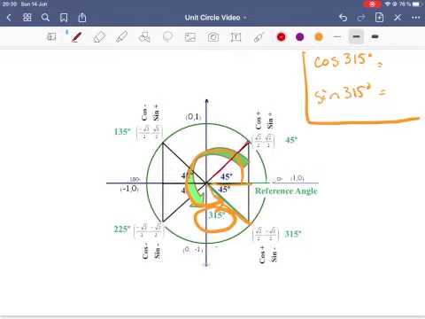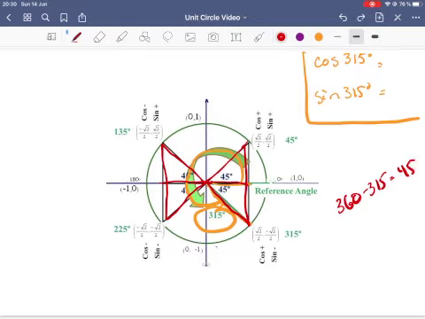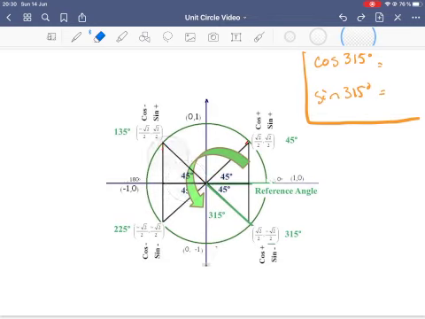We have these congruent triangles here. Now we have 4 of them. For the reference angle of 315 degrees, we do 360 minus 315 degrees, and you get 45 degrees.